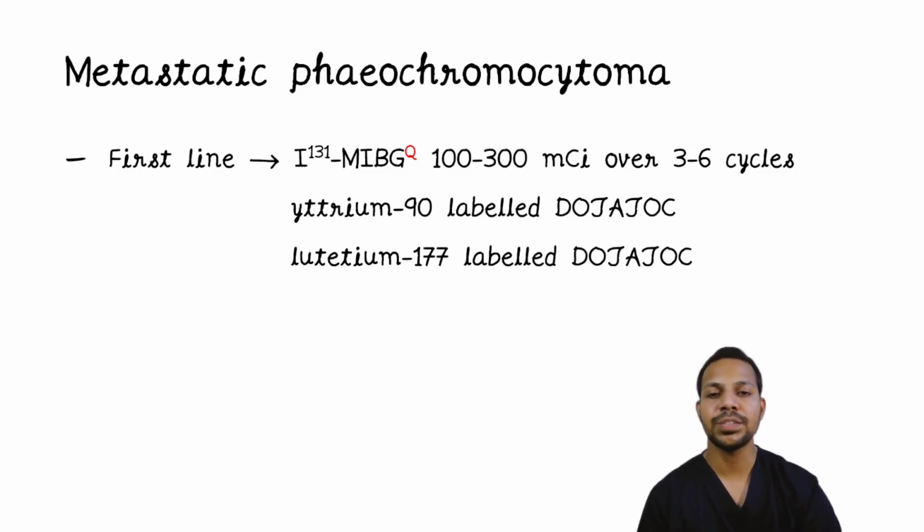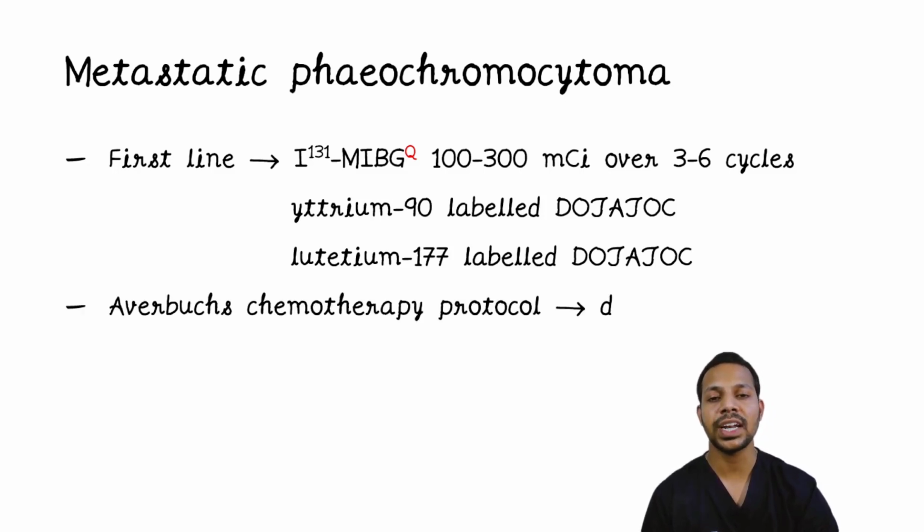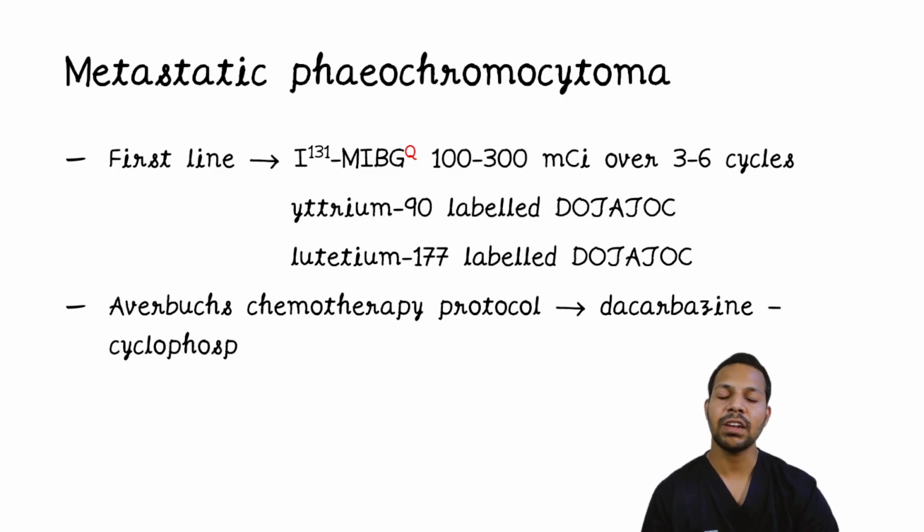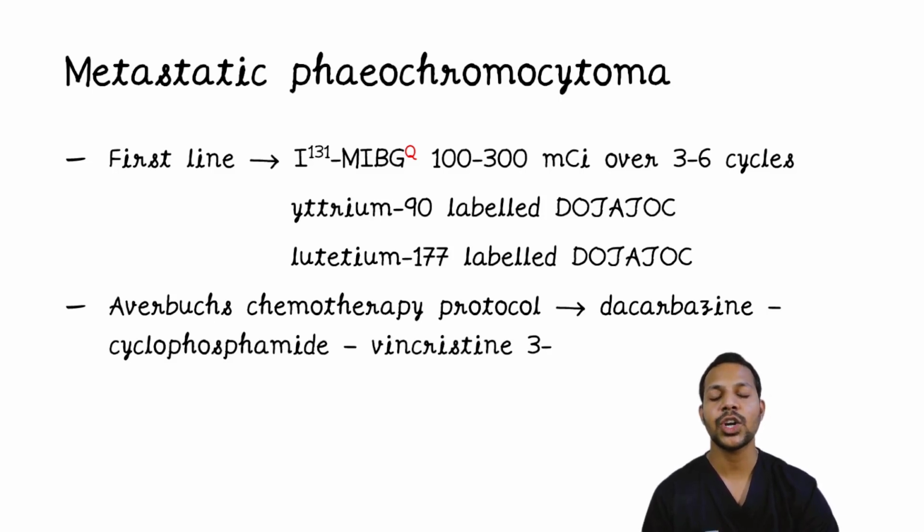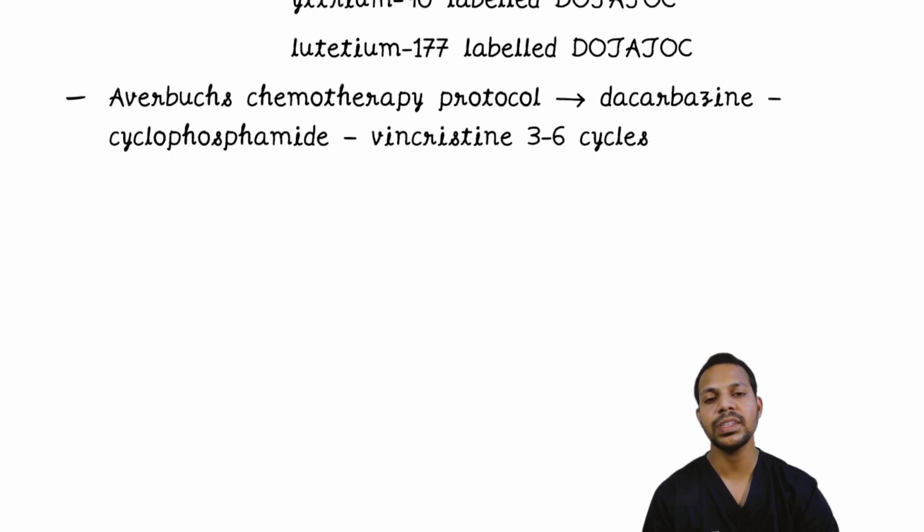There is a protocol specific to metastatic phaeochromocytoma, which is Averbuch's chemotherapy protocol, which includes the usage of 3 drugs. They are dacarbazine, cyclophosphamide, and vincristine. These are to be used for 3 to 6 cycles. That completes the management of phaeochromocytoma.